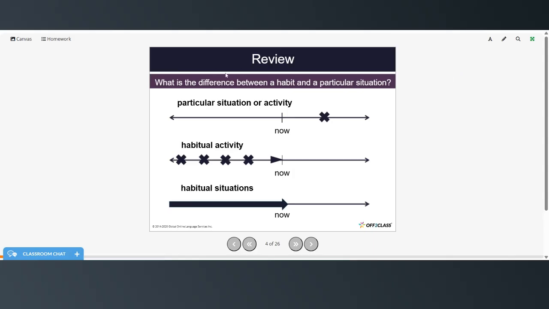And the differences between a habit and a particular situation. So a particular situation takes place at one point. A habitual activity is single activities that take place one at a time, but repeatedly over a period of time. And a habitual situation is a continuous situation.